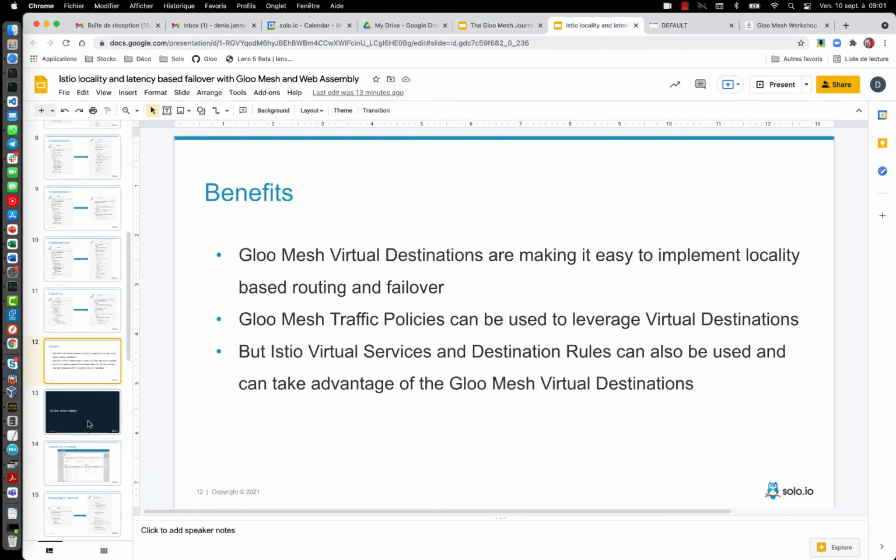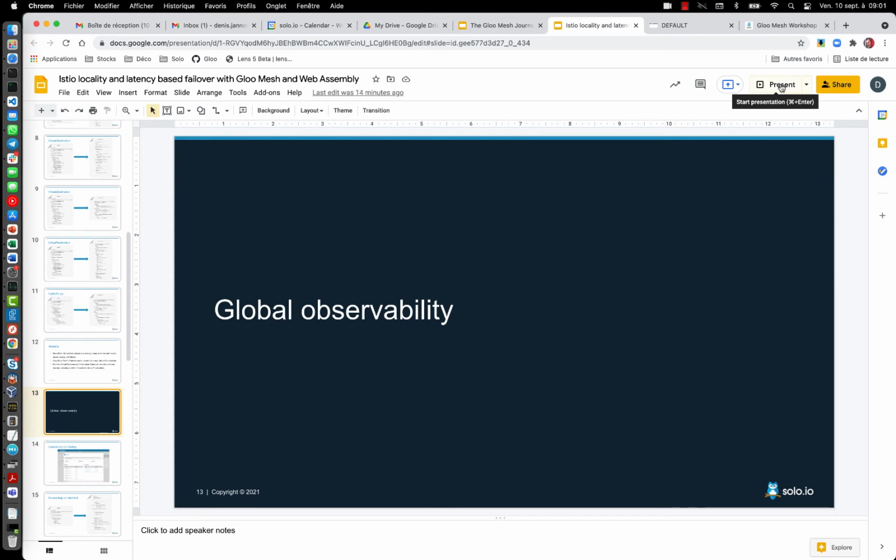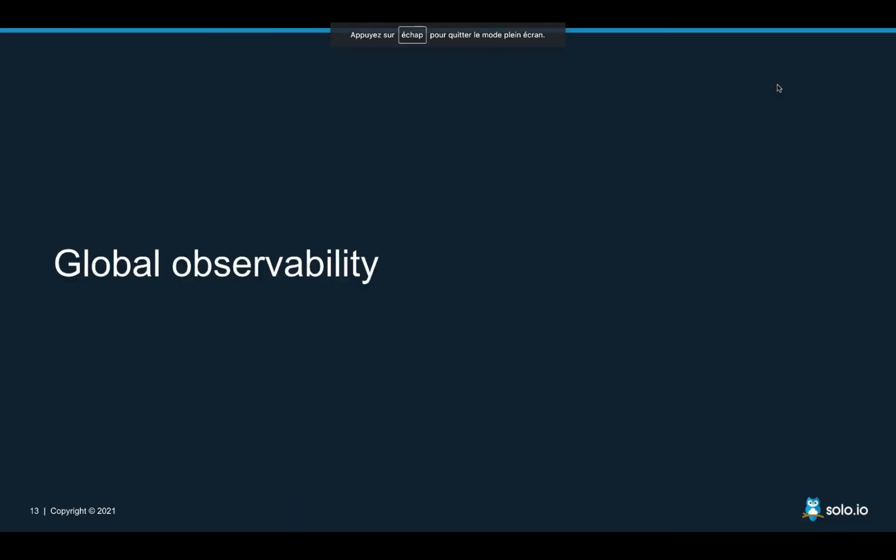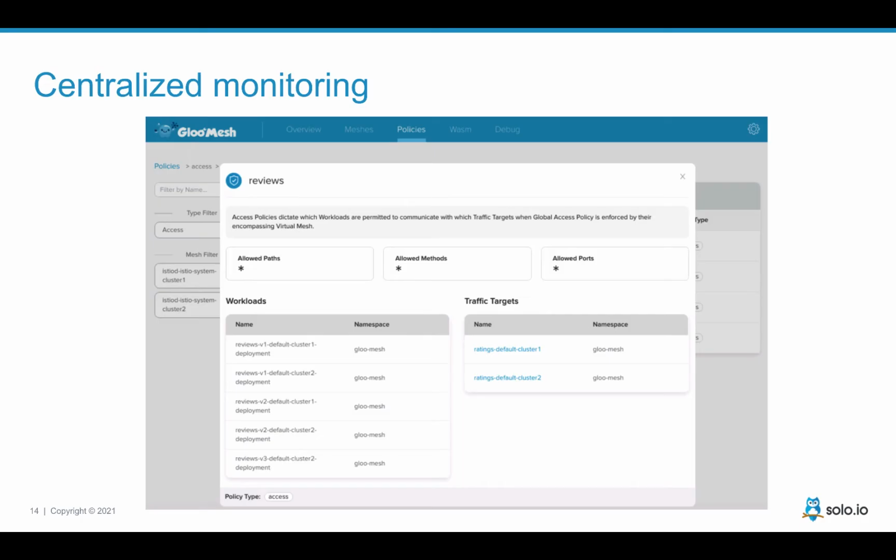interesting in Gloo Mesh. Now you have other components that I will speak about that are the foundation that I need to be able to provide this latency based failover, not locality based but latency based. So first of all, in Gloo Mesh, you have this global observability piece. So you can go in the UI and see, whenever you create a policy, like a security policy or a traffic policy or whatever, you can see what are all the services running across all my clusters that match the criteria I have defined, which is very useful.